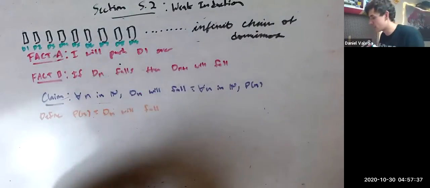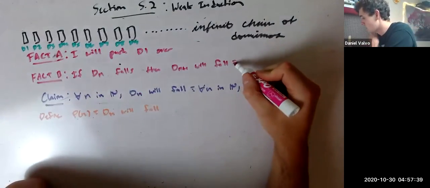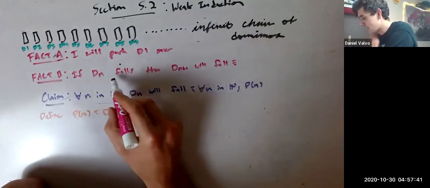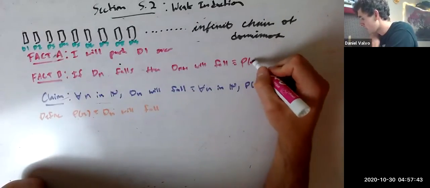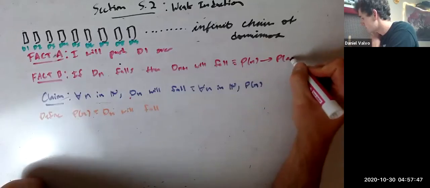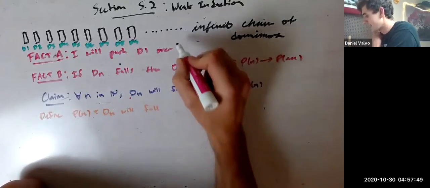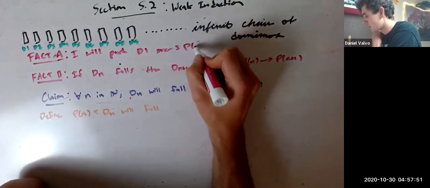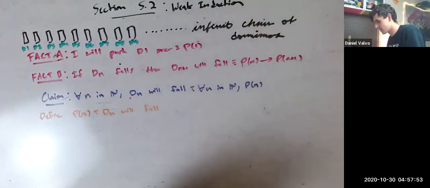And then this is equivalent right here to if Dn falls, so if P of n, then P of n plus 1 will fall. And then this is equivalent to P of 1.